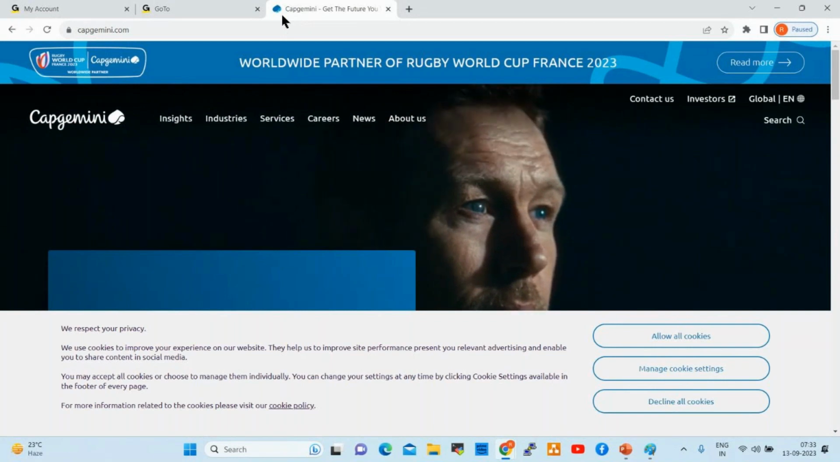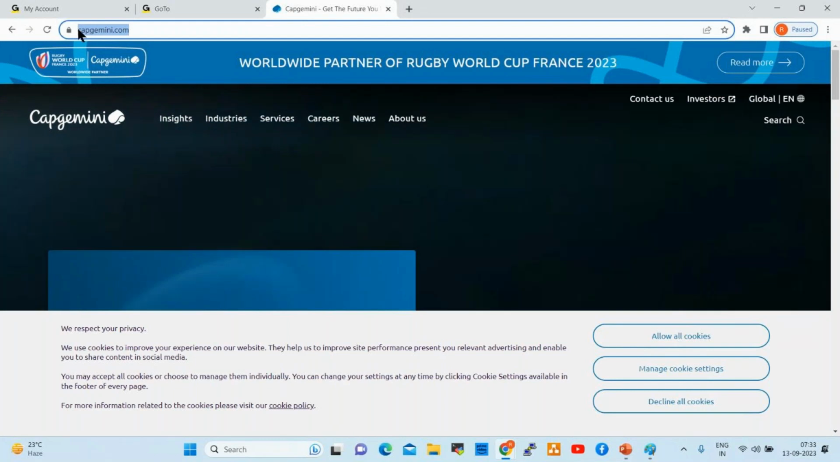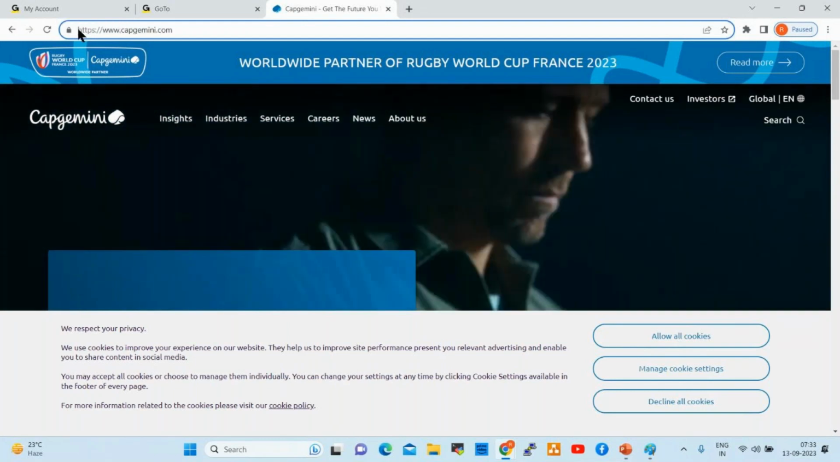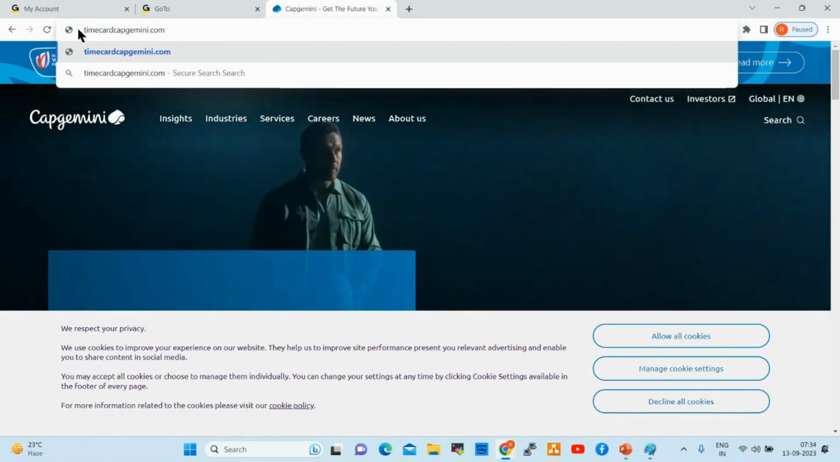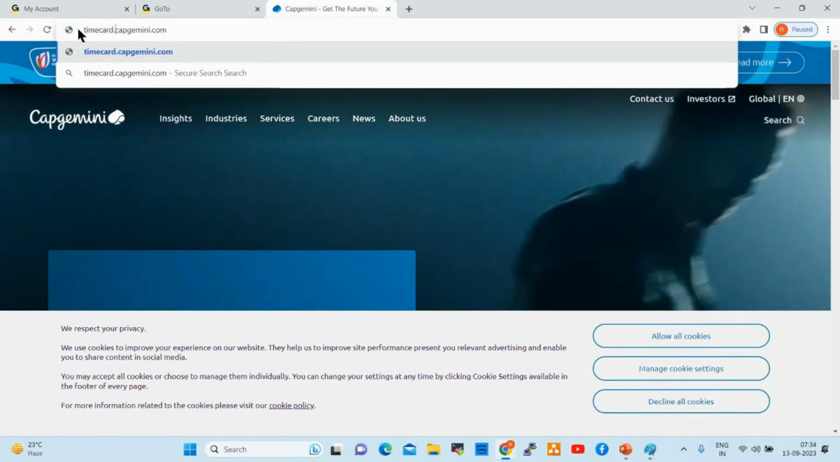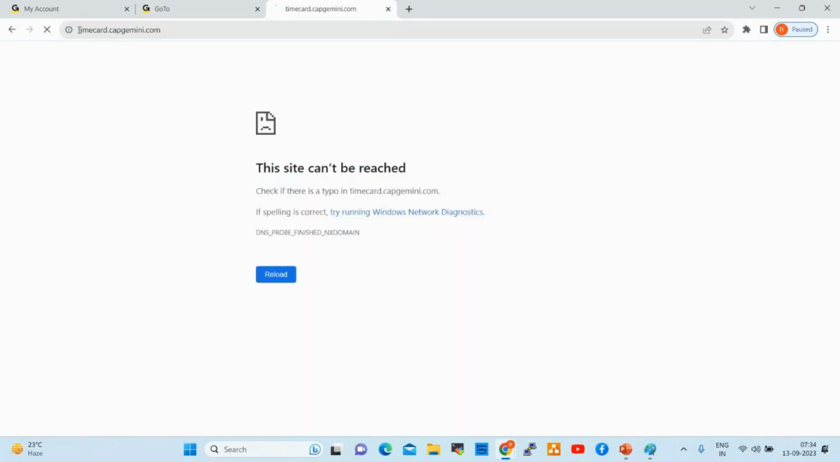But if you want to access an internal application like time card entries, time sheets, at timecard.capgemini.com to enter our attendance, that application we cannot access through the internet. That we can access through the intranet. Once you join a project, you will get an official laptop. So if you want to connect to your office network, how can we connect?